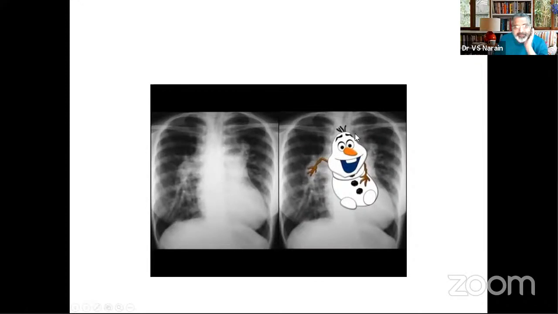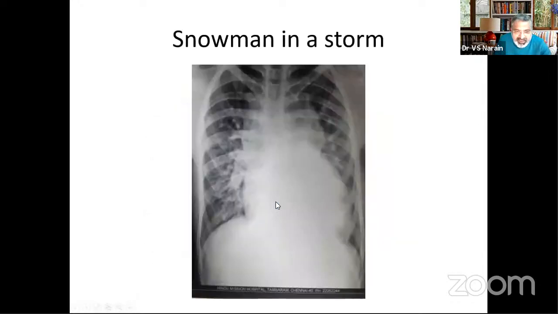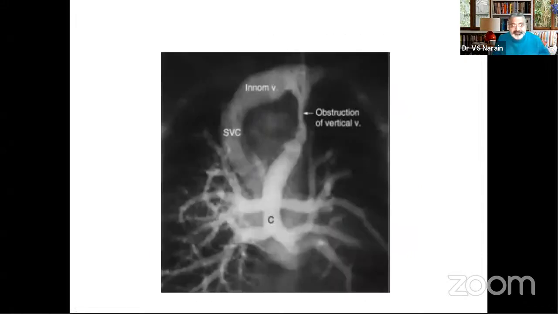So even this could be a picture. And some people will call it a cottage loaf also. So this is figure of 8, snowman, figure of 8, and look, cottage loaf. And what is this? This is a snowman who's facing a snowstorm. And this is what is called a snowman in the storm. This storm is because of increased pulmonary blood flow, because of plethora. Because of pulmonary plethora, you have this snowstorm, and of course you have a figure of 8, a snowstorm, or a cottage loaf sitting. So this is snowman in a storm, which is also asked in the examiner's questioning.